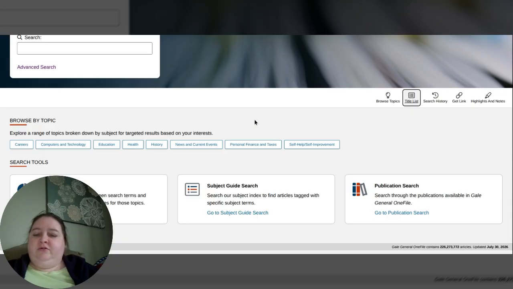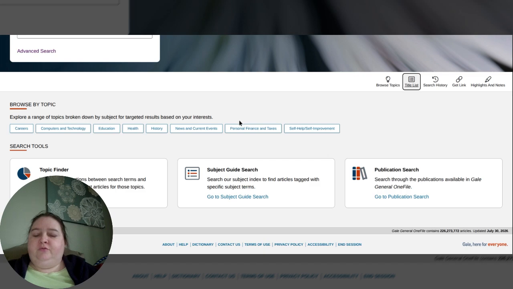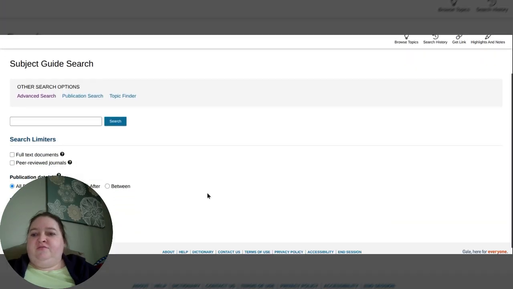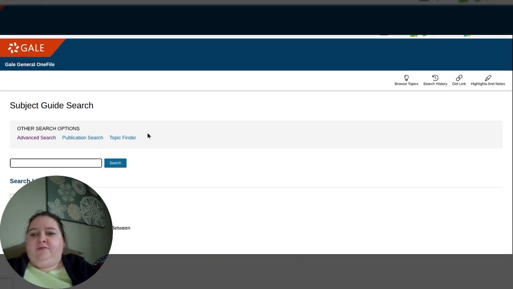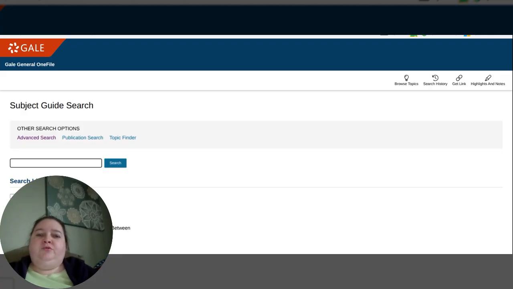I was hoping that we could see like the Washington Post or the Financial Times individually just to go through that, but that's going to take a bit more. I'm going to subject guide search though, if that seems like it can do something, but I don't think that'll help without using your actual topics.